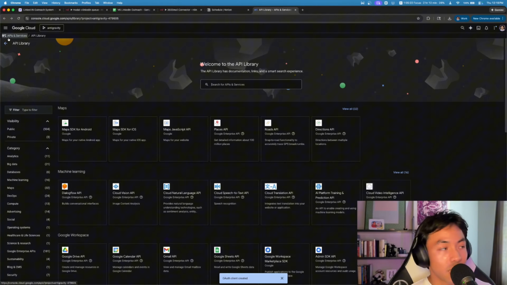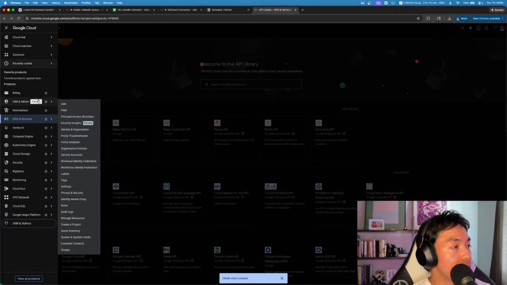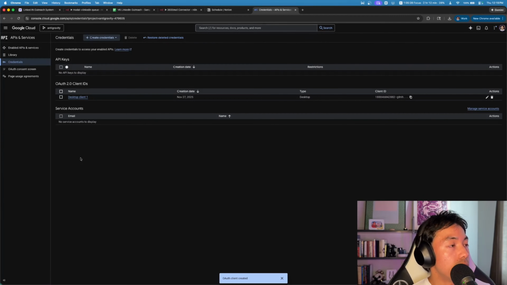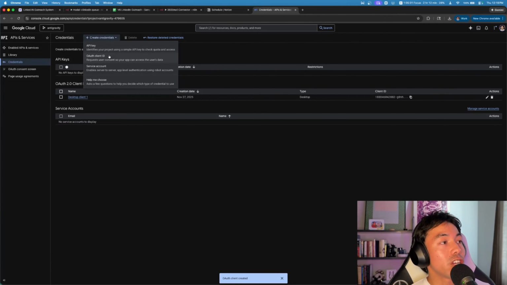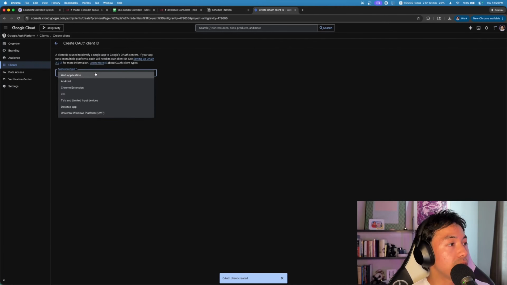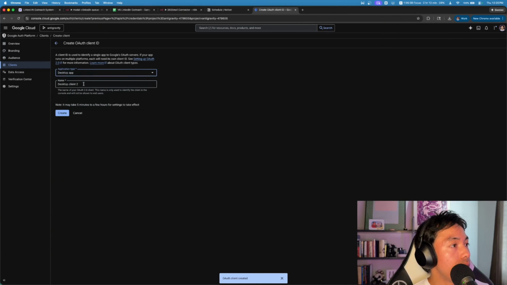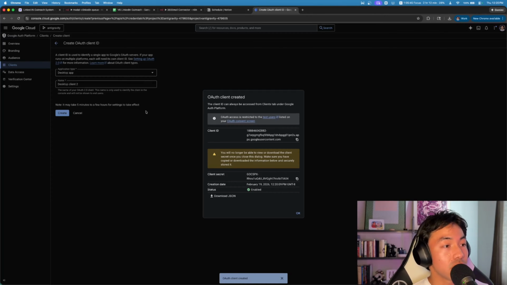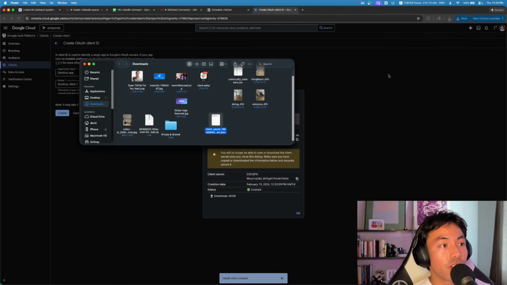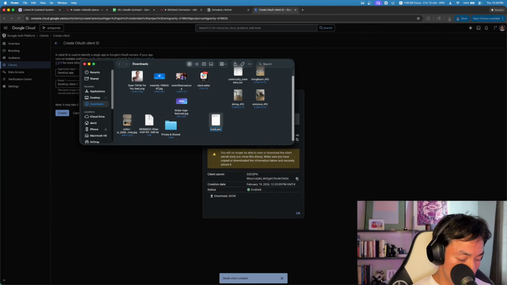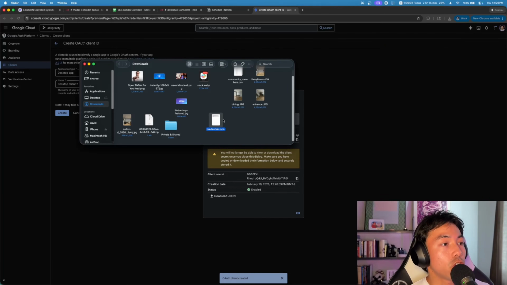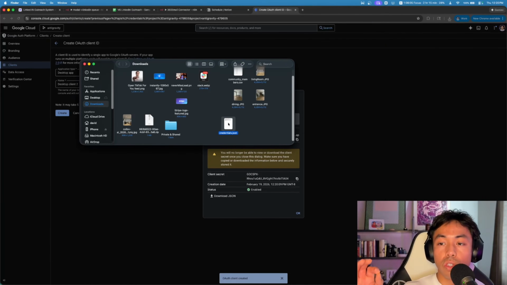Once you have all those things enabled, once again, go back to the hamburger menu on the upper left-hand side, go down to credentials, create a new credential, and then you're going to click OAuth Client ID. The application type is going to be desktop app. You can name it whatever you want. I'm going to create it, and then do not close out of the screen until you've downloaded the JSON. So see where my mouse is? You're going to want to download this JSON, open it up in your Finder, rename it to credentials. So now it's credentials.json. And then you're going to want to move this file over to the root of the project folder that we're working with inside Anti-Gravity.